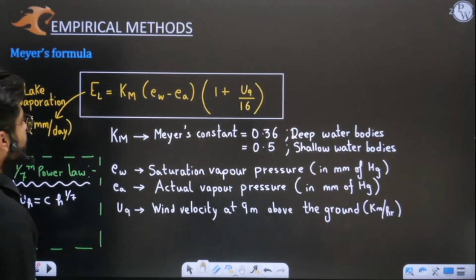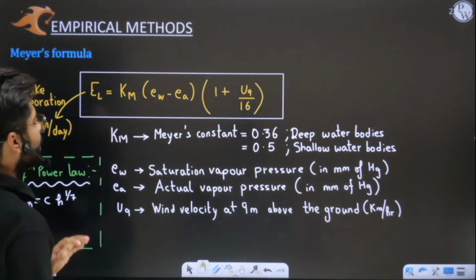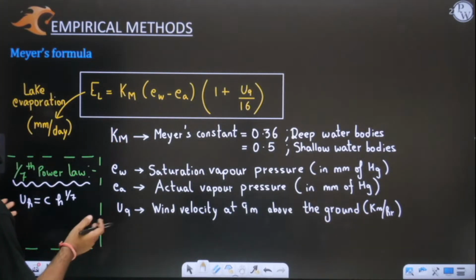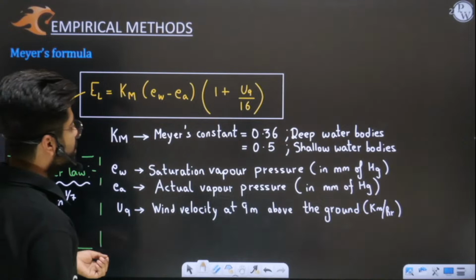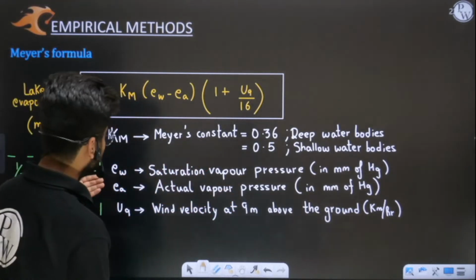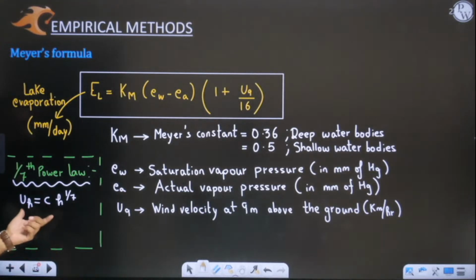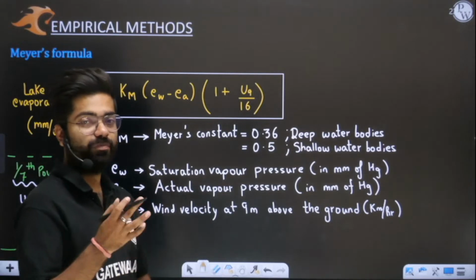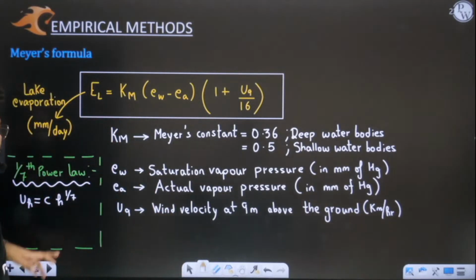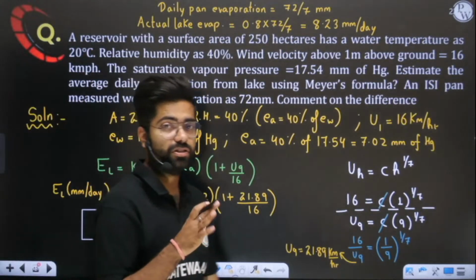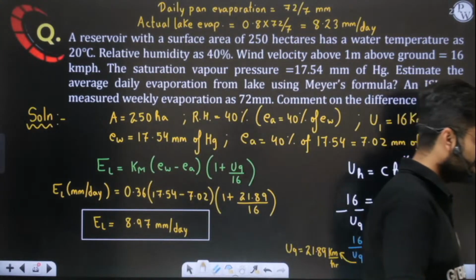Okay, then we discuss Mayer's formula, which is none other than Km (EW minus EA) times (1 plus U9 by 16). So this is important. Mayer's constants value, you have to remember what is EW, what is EA, U9 we have all discussed. How to compute U9, I told you we have the 1 by 7 power law, with the help of which we will find lake evaporation in mm per day. This will give you lake evaporation in mm per day. See, this is important. Remember this question. I hope you have understood it clearly.